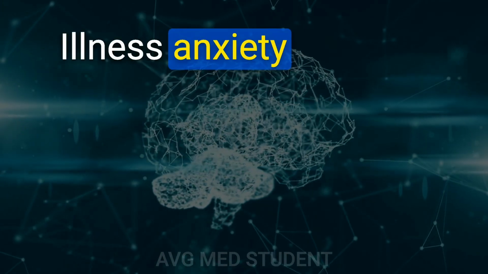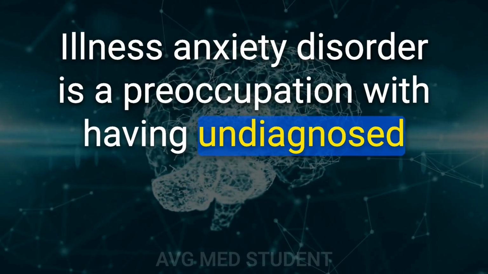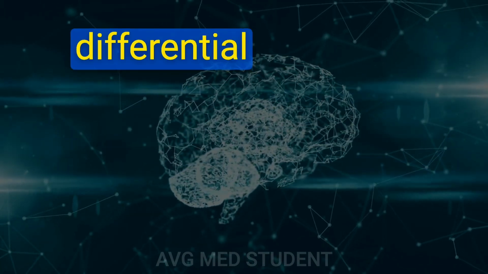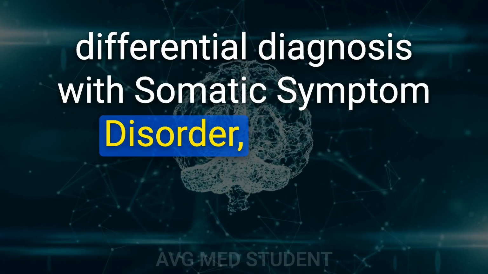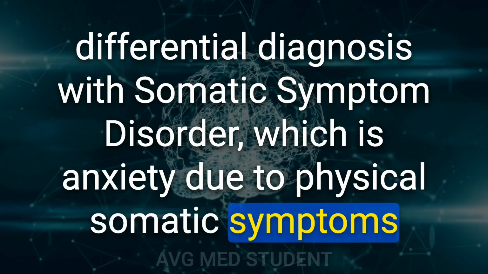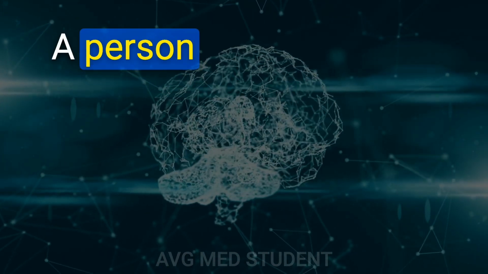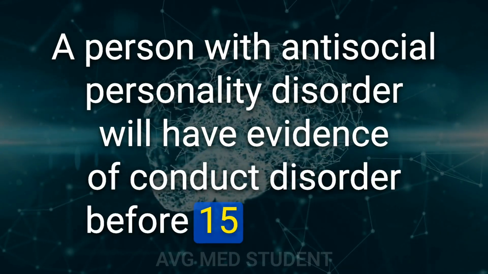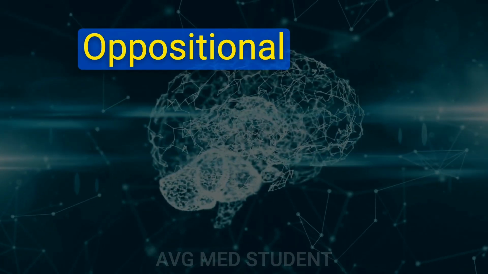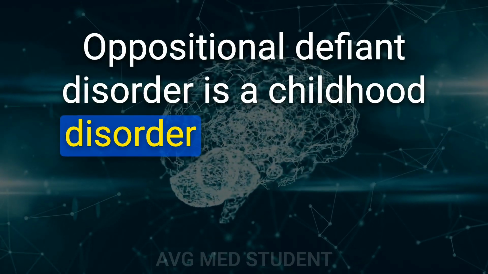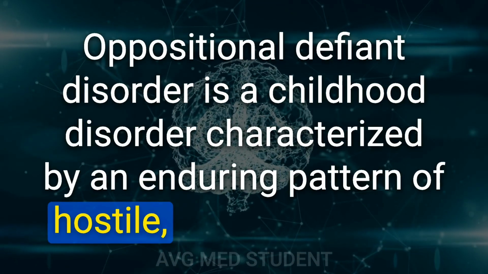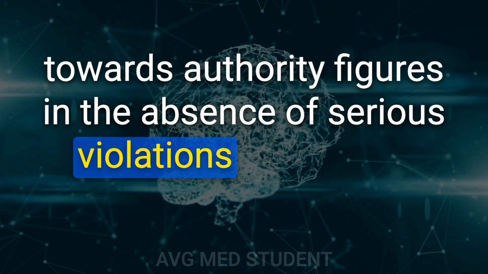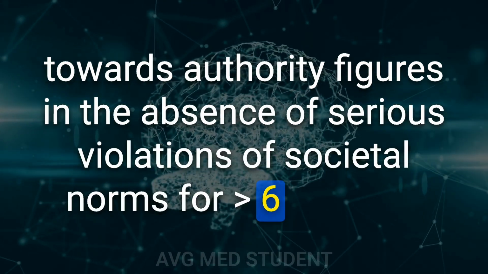86. Illness anxiety disorder is a preoccupation with having an undiagnosed illness, often with none or mild somatic symptoms. Differential diagnosis is somatic symptom disorder, which is anxiety due to physical somatic symptoms. 87. A person with antisocial personality disorder will have evidence of conduct disorder before 15 years old. 88. Oppositional defiant disorder is a childhood disorder characterized by an enduring pattern of hostile, defiant behavior towards authority figures, in the absence of serious violations of societal norms, for greater than 6 months.